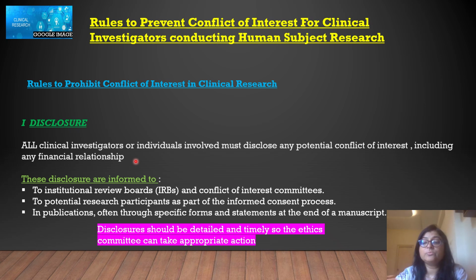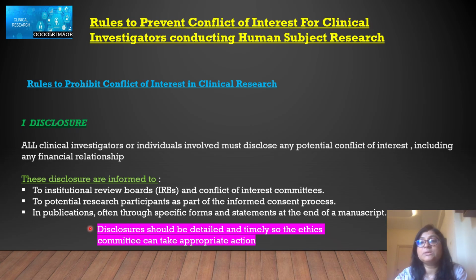So it should be clearly mentioned if there is any, or any potential, and it should be informed to the IRB, and the conflict of interest ethical committee is also there. Then to potential research participants as part of the informed consent process.